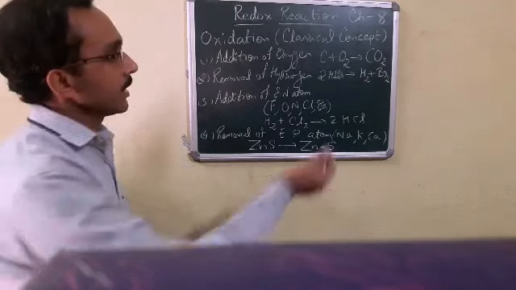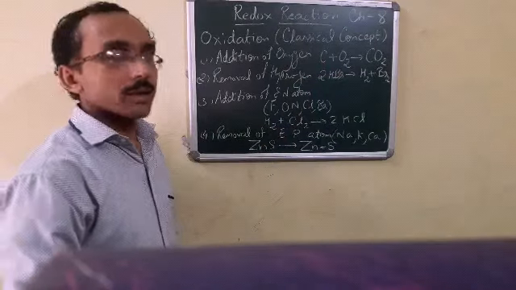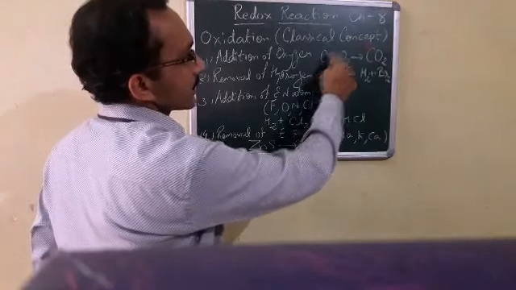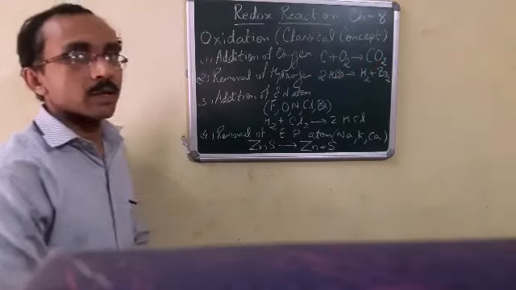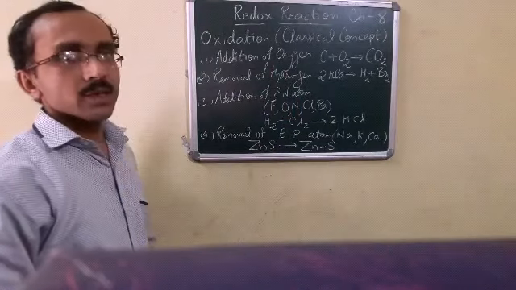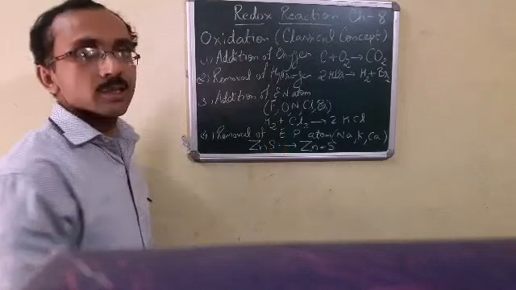the substance is oxidized. Here we are burning carbon in the presence of oxygen and it forms carbon dioxide. In that case we say carbon is oxidized to carbon dioxide. Okay, that is addition of oxygen. Second is removal of hydrogen. That means if hydrogen gets removed from any substance, then we can say that oxidation takes place.